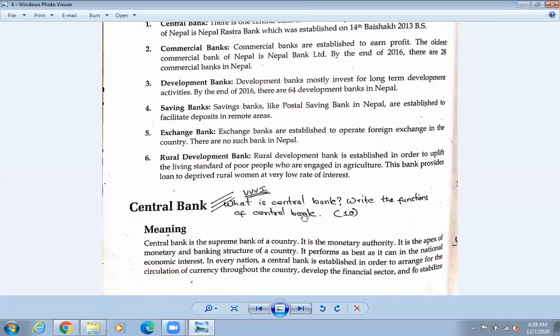So आज हामी सेन्ट्रल बैंक बारे पढौँ ओके। What is central bank and write the functions of central bank, के हो त काम सेन्ट्रल बैंकको, that we are going to discuss in today's topic. So central bank भनेको के हो त? So नेपालमा central bank छ त? Okay, so those are the questions.